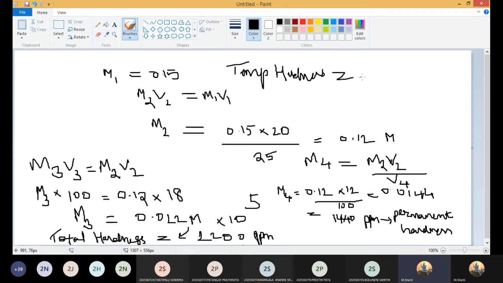Equal to how much are you getting? 760, ma'am. So 760 ppm. I hope everybody knows how to calculate the temporary hardness. This is simply total minus permanent.